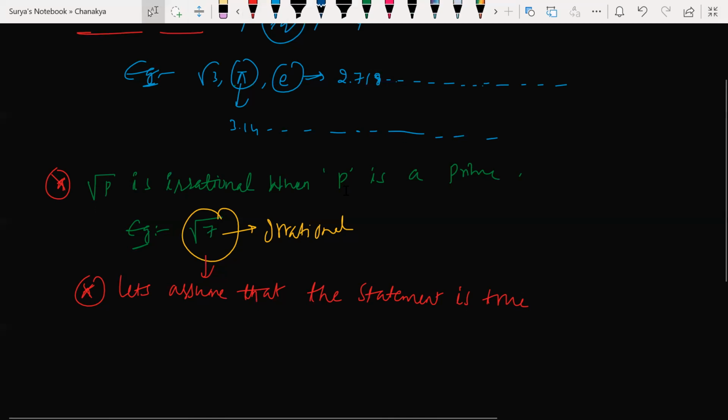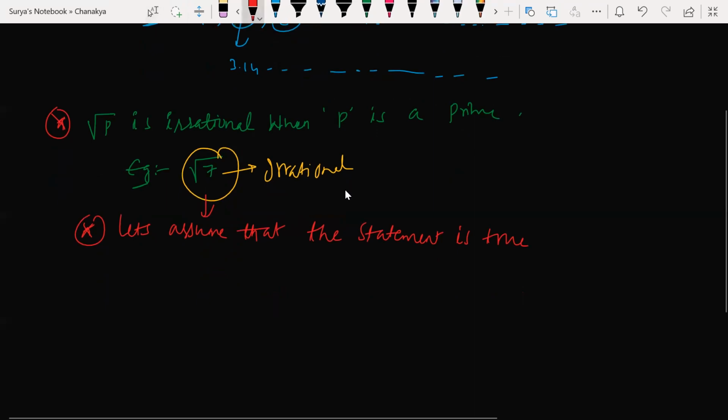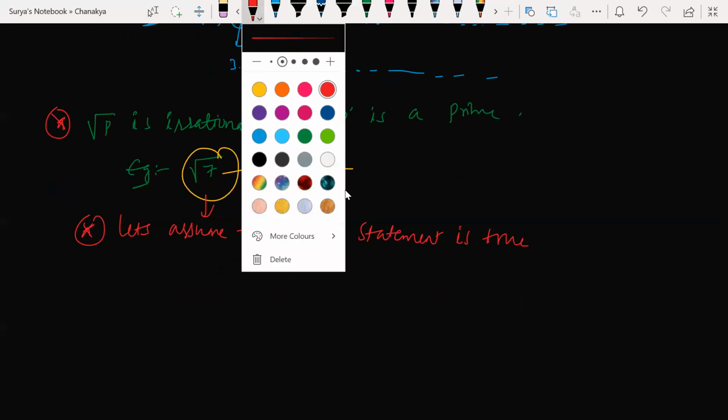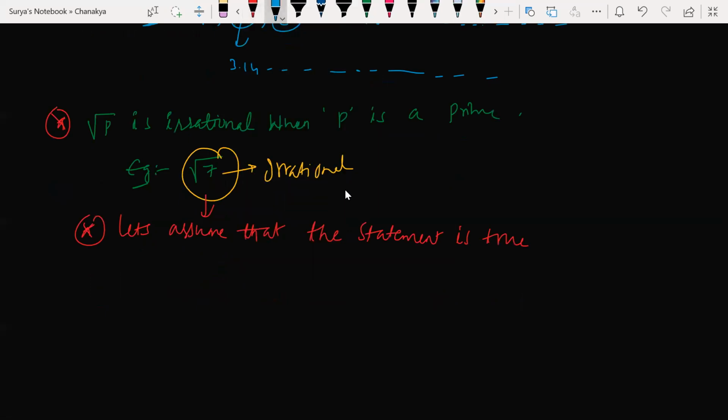Everyone listen to me. Let's assume that it is a true statement, and we arrive at a statement where our result is a contradiction. So look at this here. For example, we consider root 7 is a rational number.